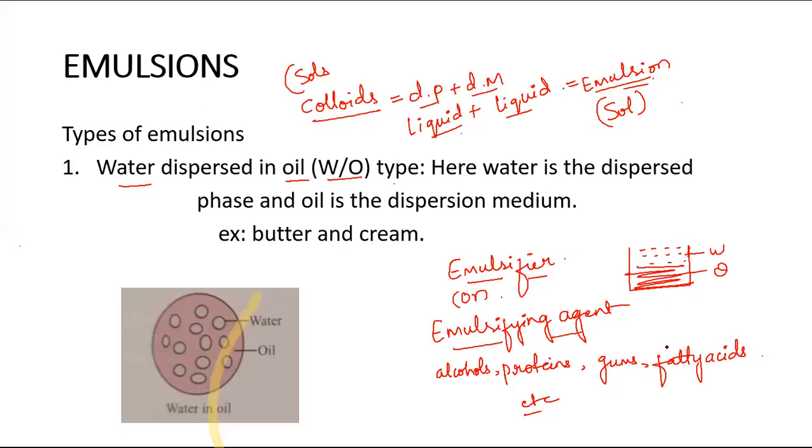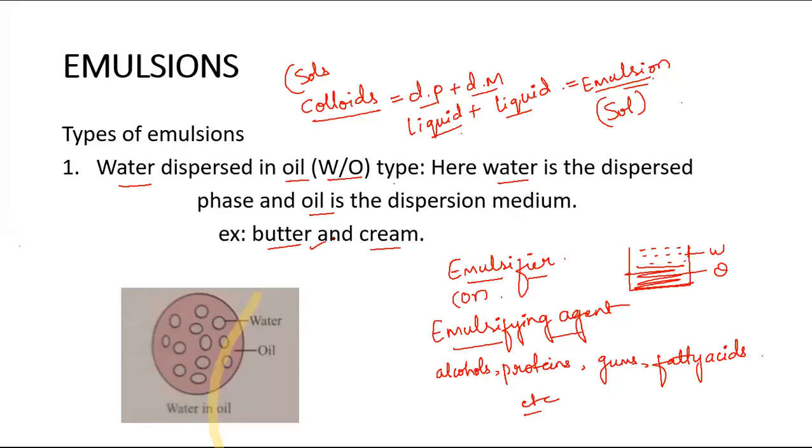So let us see the first one, water dispersed in oil type. Here water is the dispersed phase and oil is the dispersion medium. So the minimum quantity will be water and the maximum quantity is oil. Examples are butter and cream. You can observe butter, everyone has seen butter.